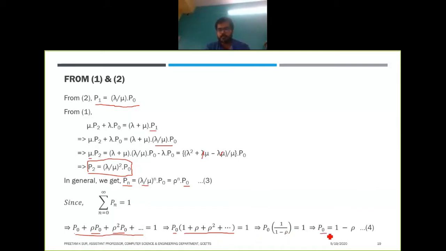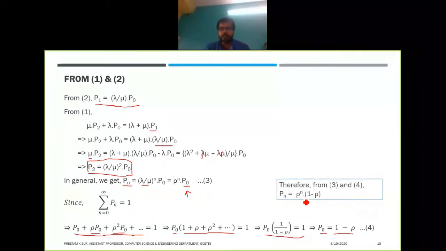So from that, what we get is p0 equals 1 minus rho. From this equation we get p0 equals 1 minus rho. Now we can replace the value of p0 to get that the probability p of n equals rho to the power n into 1 minus rho.